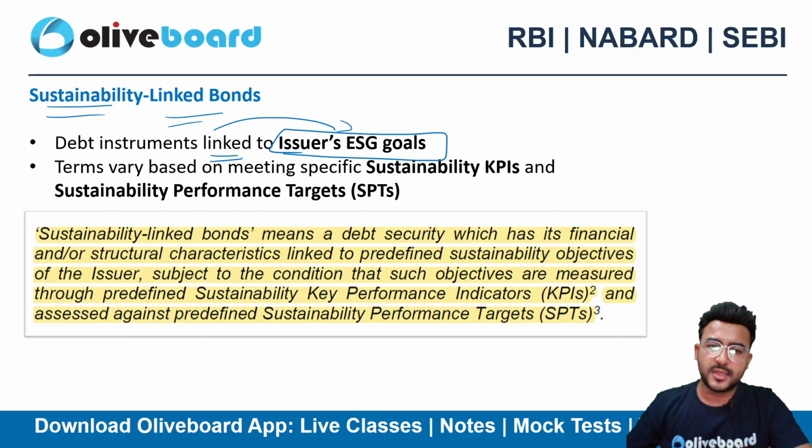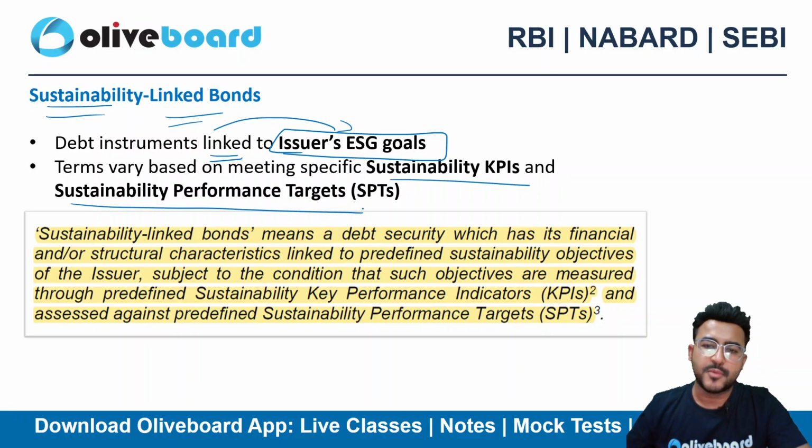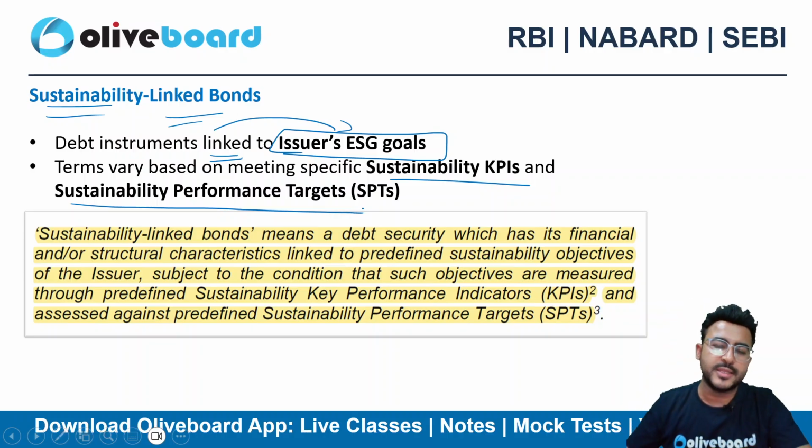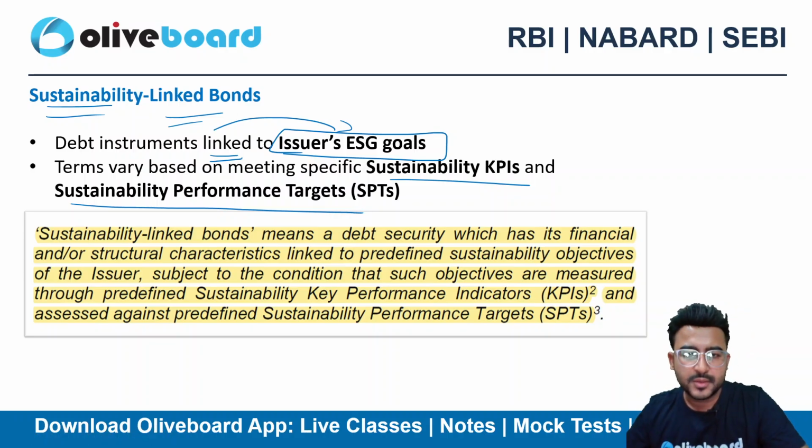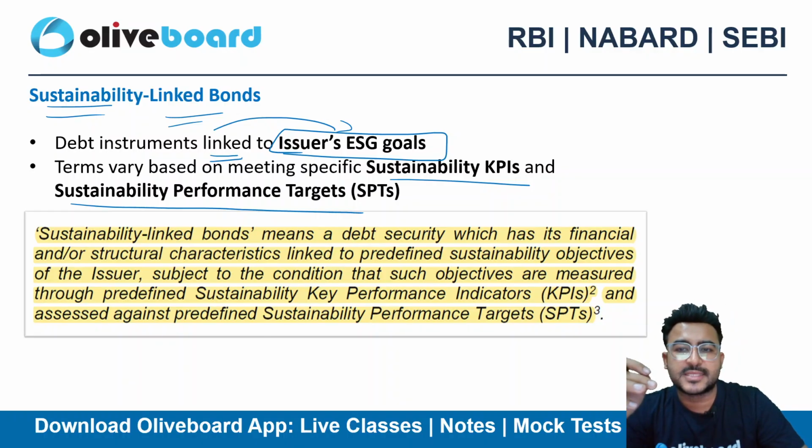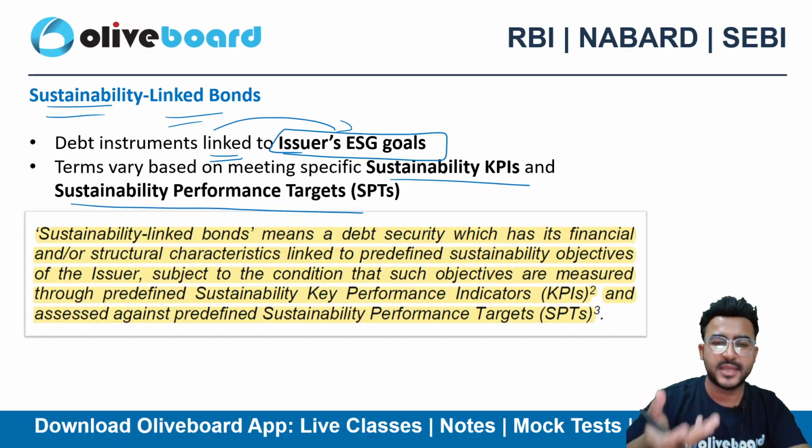Terms vary based on meeting specific sustainability KPIs and sustainability performance targets, which are also called SPTs in short form. Now let's suppose a cement company issues an SLB, a sustainability linked bond, where the interest reduces by 0.5% if it cuts CO2 emissions by 20% in the next 3 years.